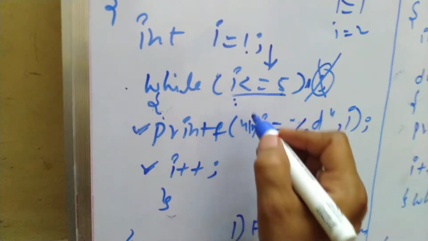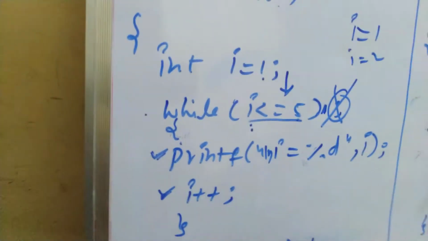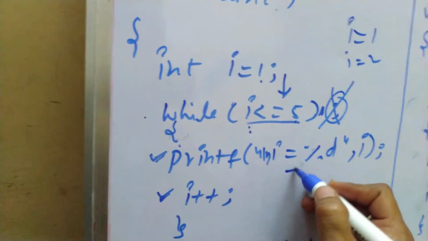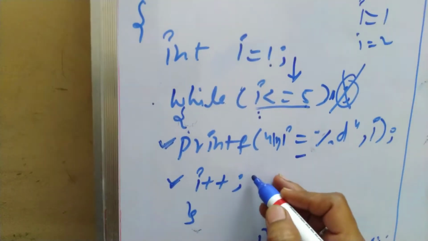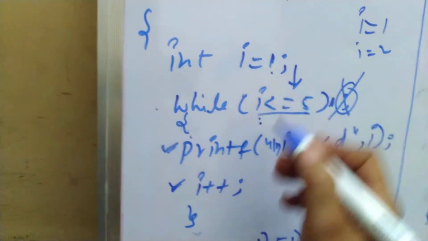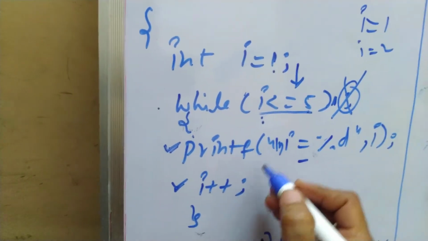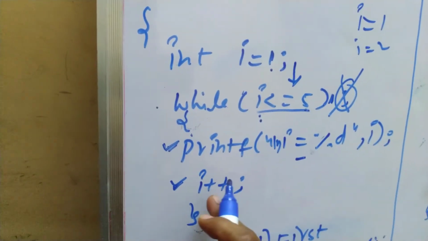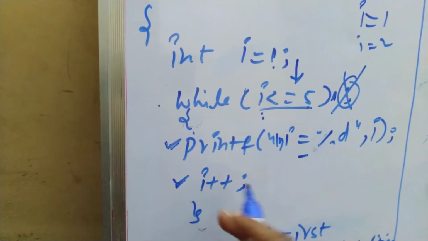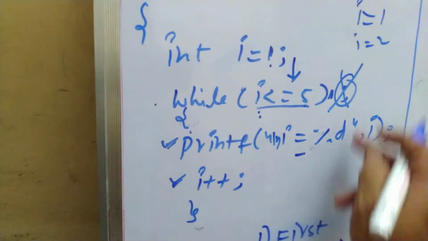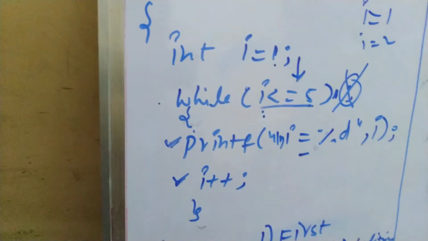Here the condition is true, so it executes the statements and prints. First I initialized i to 1, and 1 is less than or equal to 5, so the condition is true and it printed. Then i plus plus means the i value becomes 2, and then the condition is checked again.